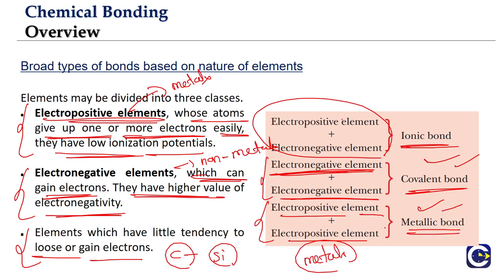We will call it as what? Metallic bonding. Okay, so depending upon the nature of the elements, the type of bonding is going to be changing. Anyway, as we go into the next set of videos, we will study in detail what the ionic bond, the covalent bond, and the metallic bond are. But here we'll take a quick look at the definitions of the ionic bond, covalent bond, metallic bond, and some examples.